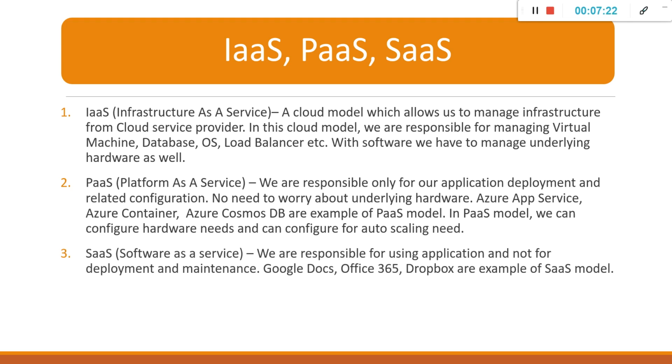SaaS, it is software as a service. The best examples for software as a service are Google Docs, Office 365, Dropbox. So what is SaaS? In SaaS, we are responsible for using the application and not for any deployment and maintenance and uptime and anything. We are just responsible for using our application and configuring related things like who can use this application in our organization and other permission level things. No hardware, no maintenance, no uptime for SaaS.